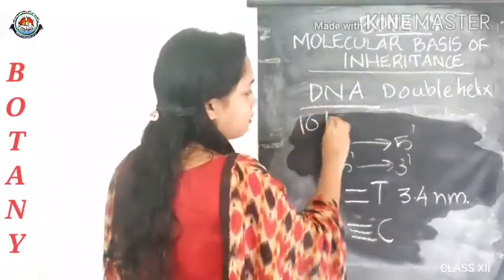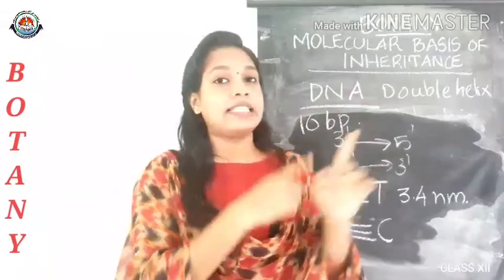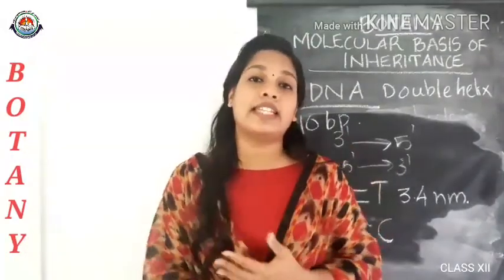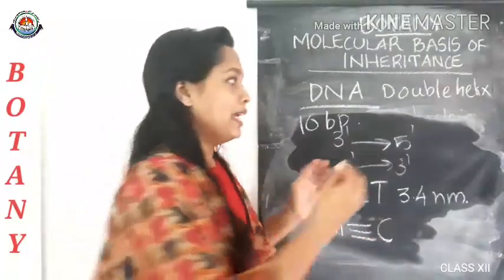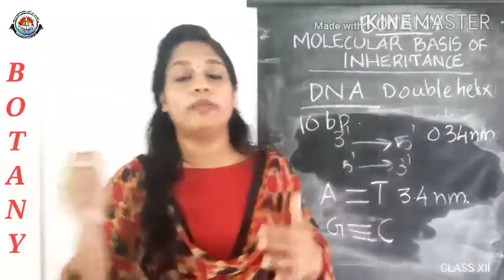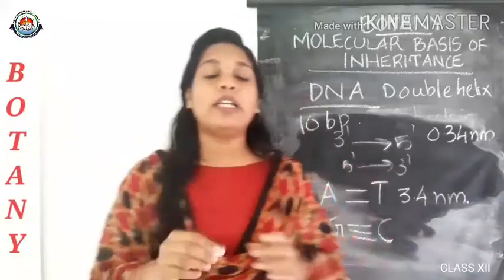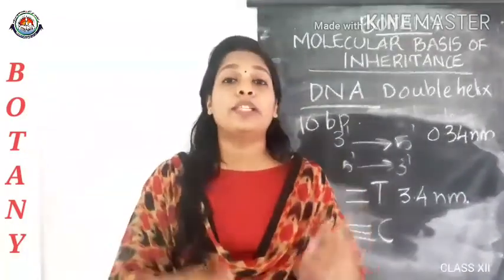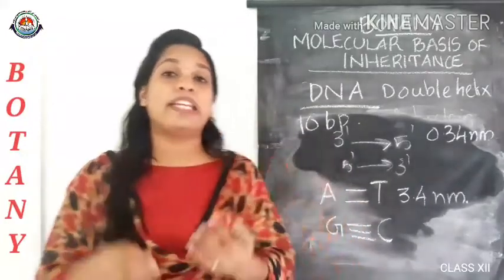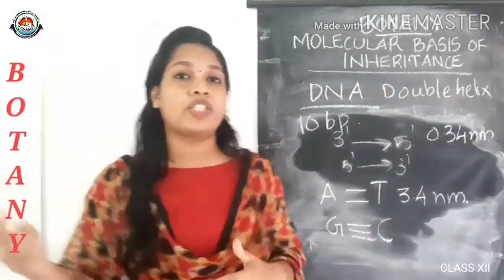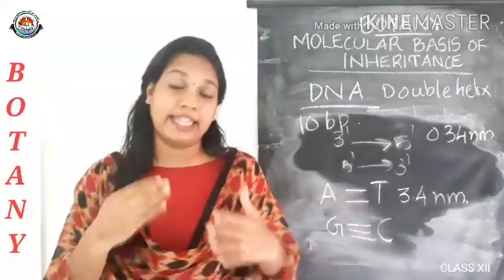The distance between the base pairs in a helix is approximately 0.34 nanometer. The fifth most important feature is that the plane of one base pair stacks over the other in a double helix, which provides more stability to the helical structure. So these are the 5 important features of the DNA double helical structure.